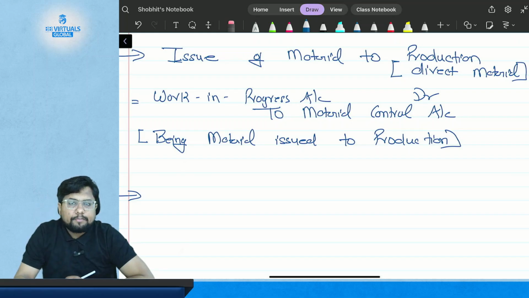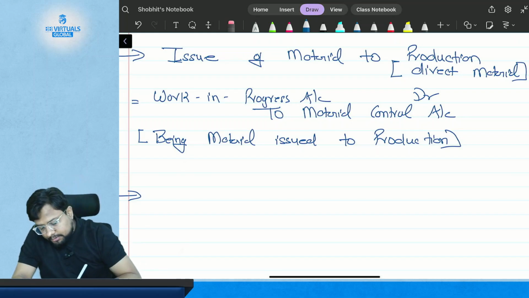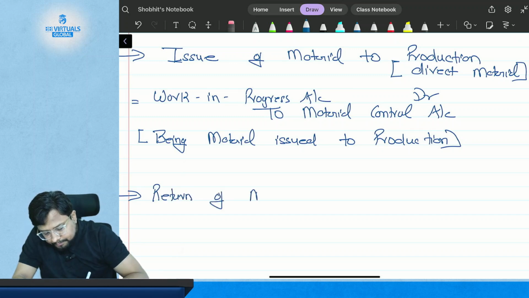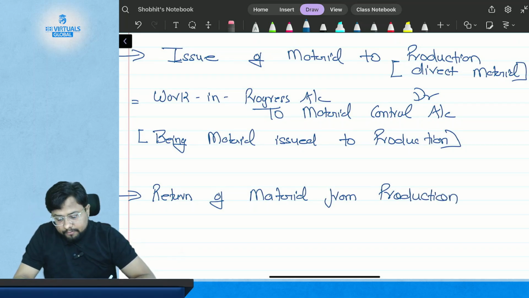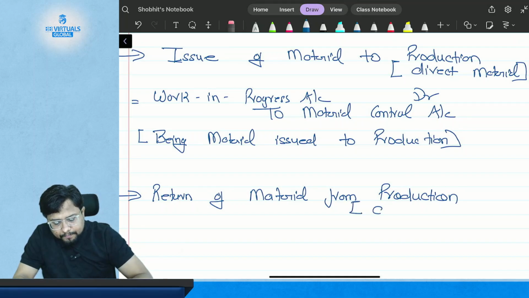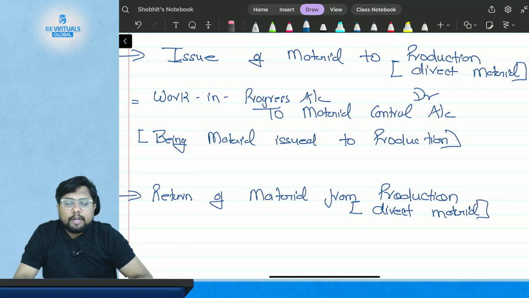The entry will be just opposite of what we have recorded above. So the transaction is return of material from production. The transaction will be recording of return of material from production, that is the direct material.